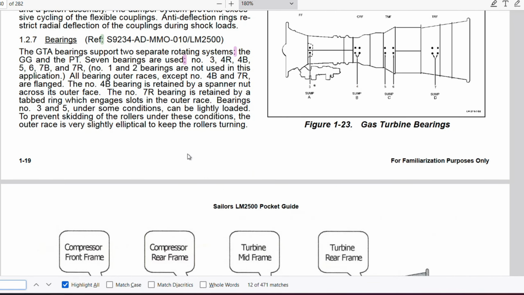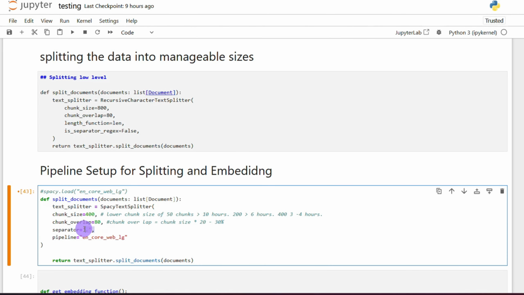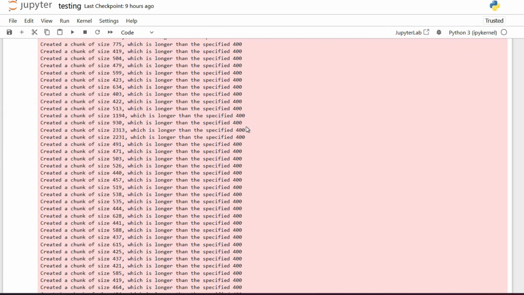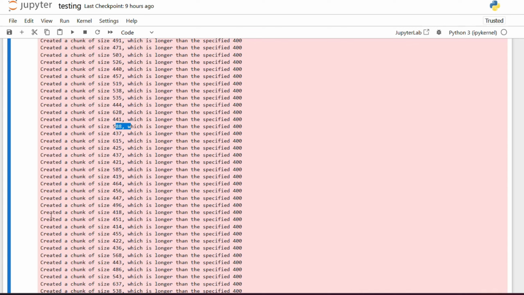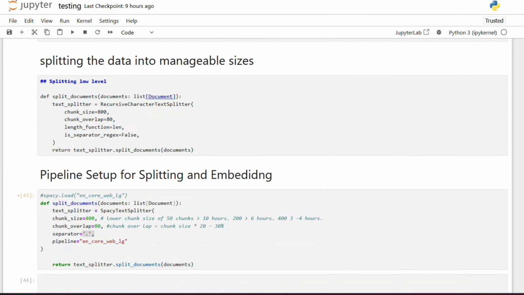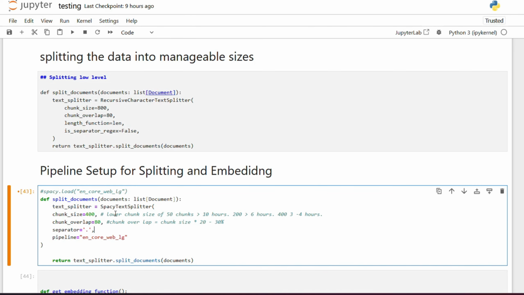It's good to base it on some unique separators, so it can help maintain the chunk sizes. If you see here, I specified 400, but it's maxing out above it. That doesn't mean it's bad, it just means that maybe it's not optimum. Unfortunately this function doesn't have additional separators, so you have to code it in yourself, but I didn't spend time doing that. So that could be a possible improvement here.